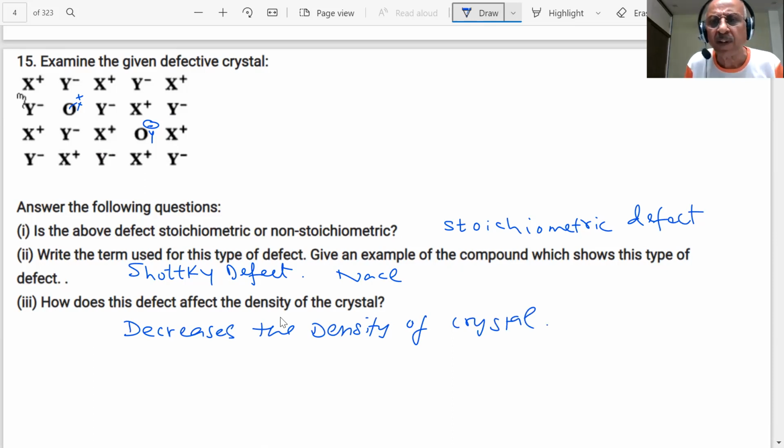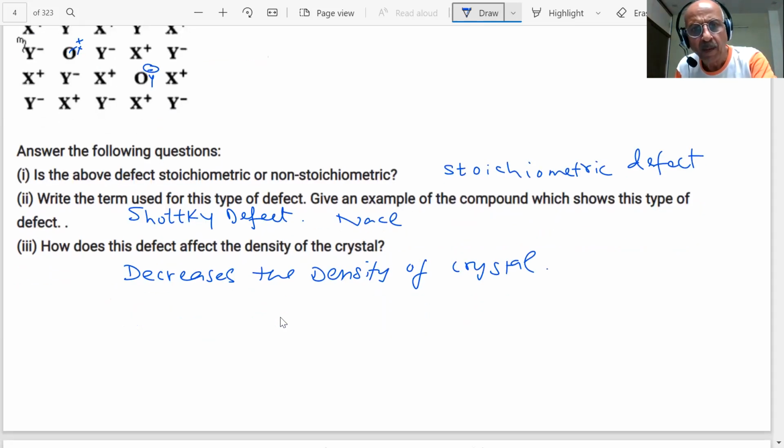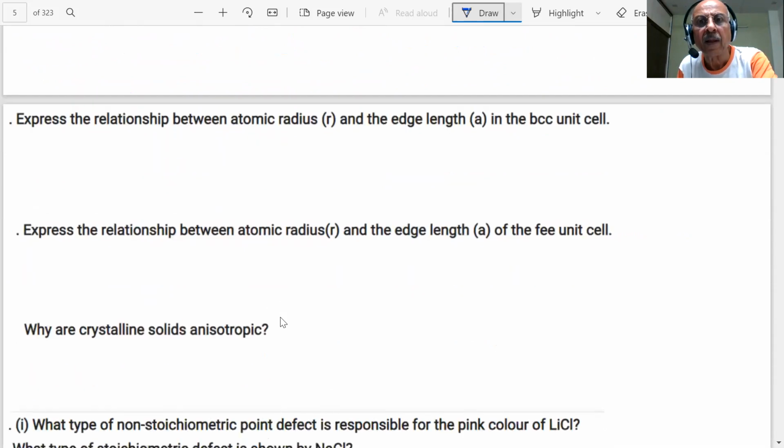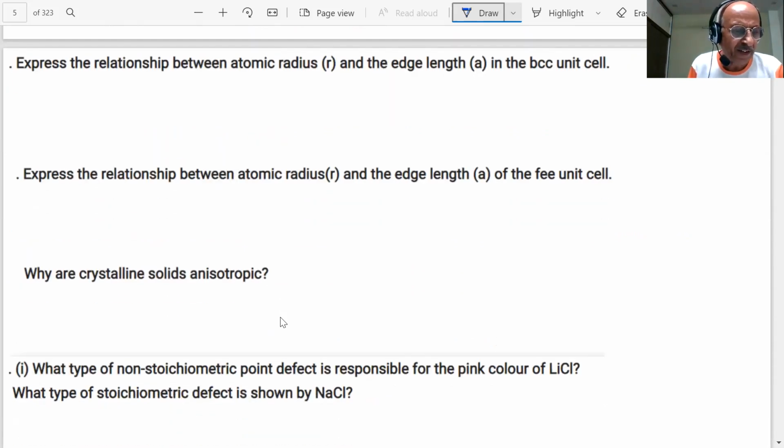So students, what we are trying to say is that questions could be put in objective form also. Similar types of questions can be put in reasoning-assertion form also. It's up to the examiner how they set up the paper. Whatever is important is being discussed from the solid state. Express the relationship between atomic radius and edge length in BCC. There will be numericals on this. We have been repeatedly saying this is a very important point, students.